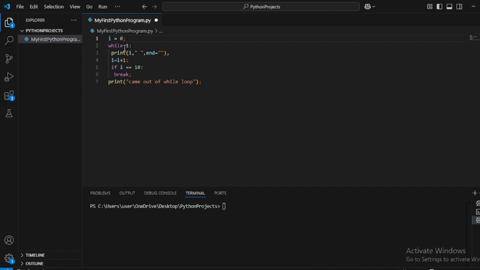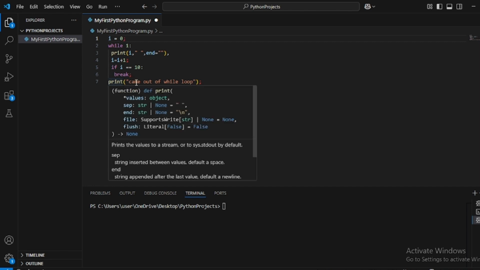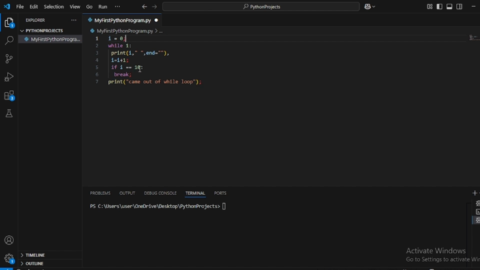Again it will enter the while loop. It will print the value, that is 2. Now i becomes i plus 1, that is 2 plus 1, 3. 3 is not equal to 10, so the condition is not satisfied. Similarly, it will iterate till 10. When i becomes 10, the condition is satisfied. Now it will break, so the whole while loop will be broken here, and it will print "came out of the while loop" at the 10th iteration.